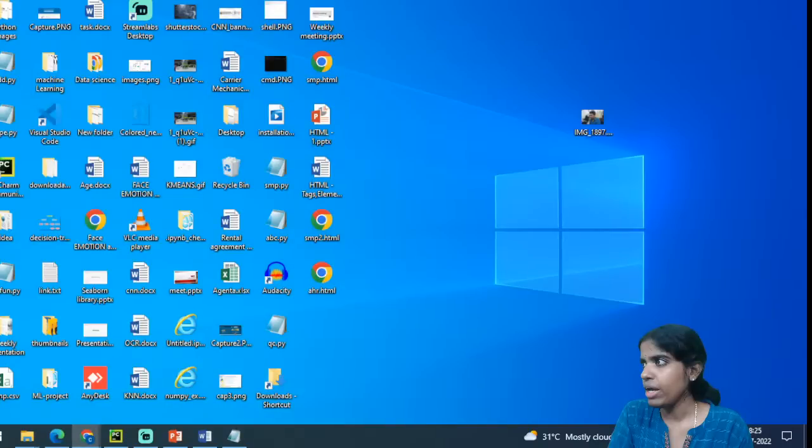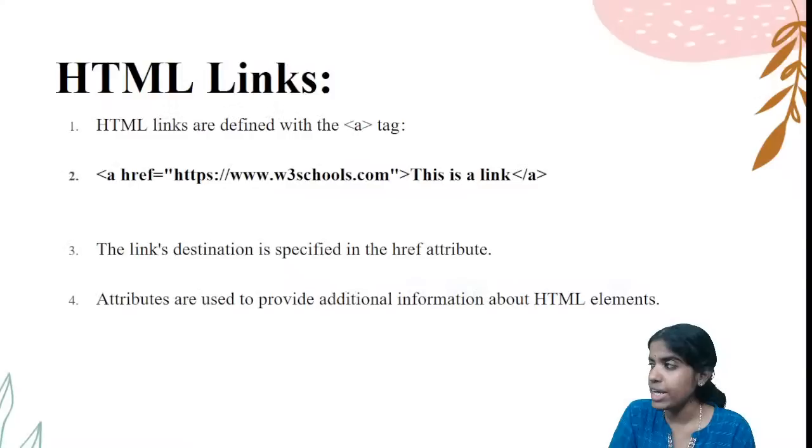That is the use of this anchor tag, a href. I am going to create a link to the new website. Clear? Whenever I click this link, it goes to the new website. For example, what is the use of this kind of anchor tag? I can go for this website or some other site. If I want to visit some new websites, I can go for this anchor tag.